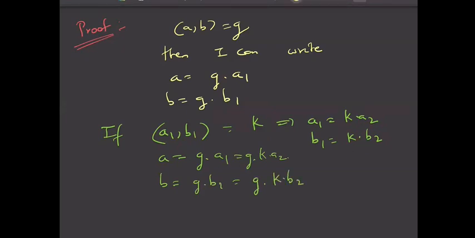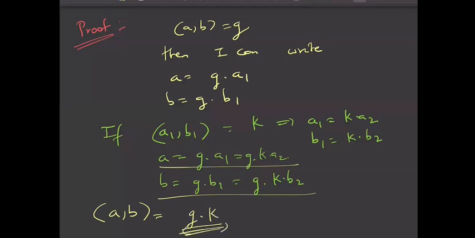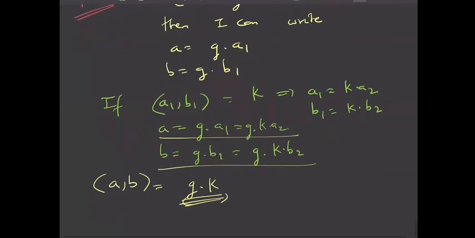Fine. So now you see what is common in A and B. What is the highest common in A and B? Clearly G into K is common, right? G into K is a common factor. But I don't know whether G into K is the only common factor, because till now we have not proved that A2 and B2 are co-prime, right? That there is nothing common in A2 and B2. So there might be something common in A2 and B2 also. We don't know about that. So let us not make this statement. Okay, this is not true.